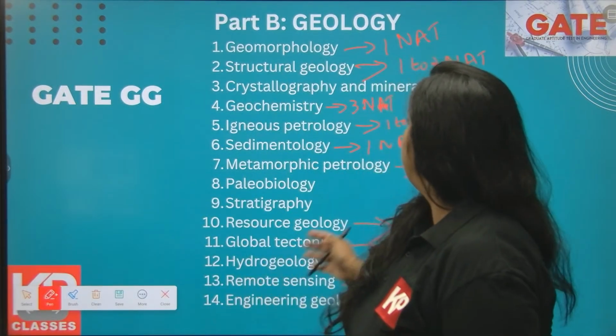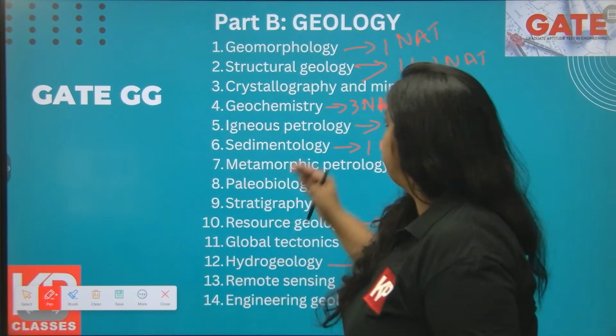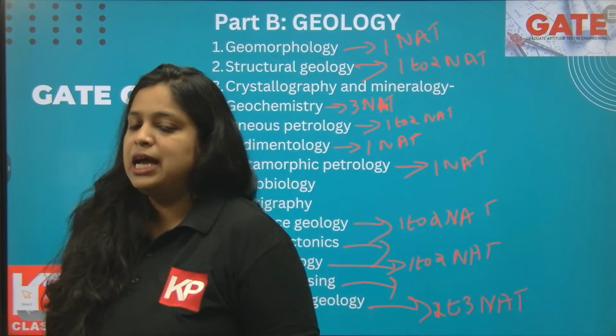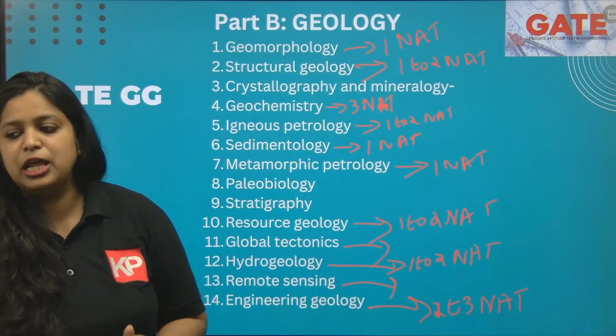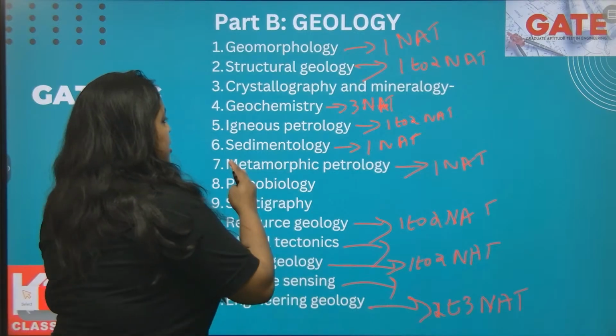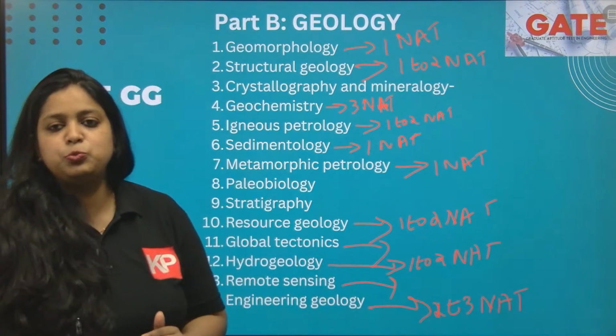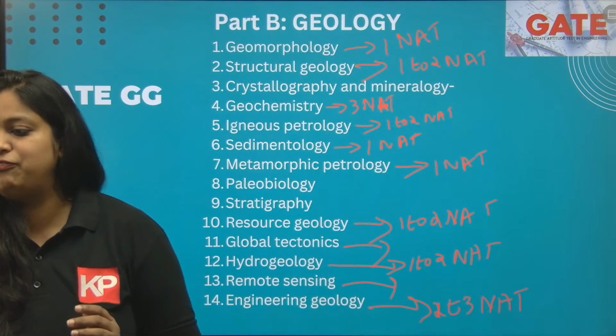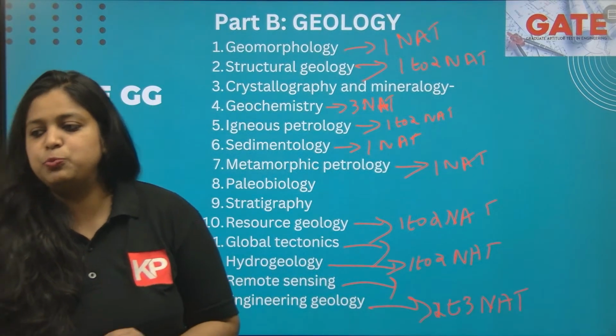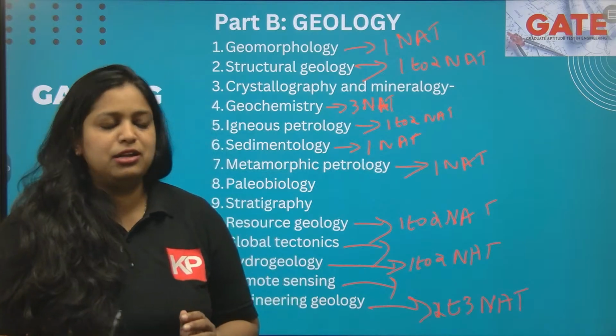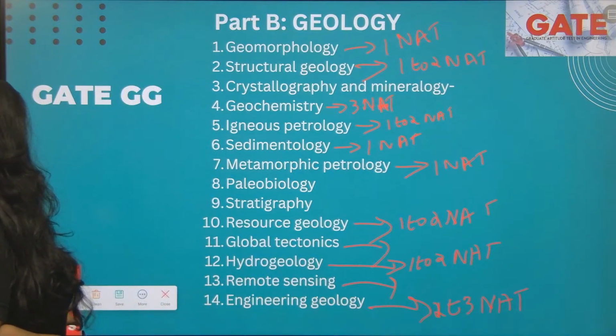So this is an overall idea about the part B syllabus and the type of question that can be asked from each topic, that is, from which particular topic they will ask a numerical question. I hope this is clear for everybody, right?